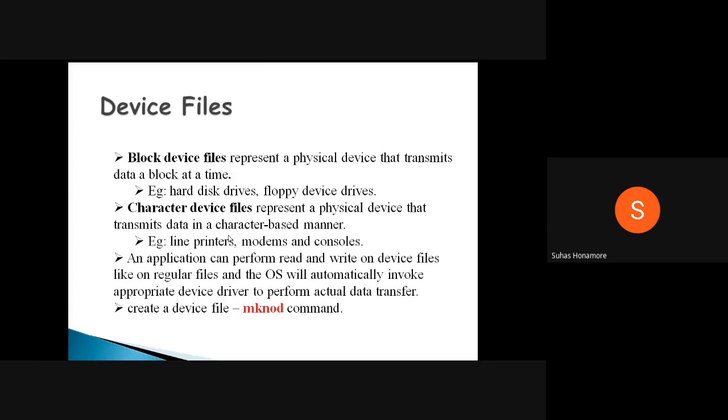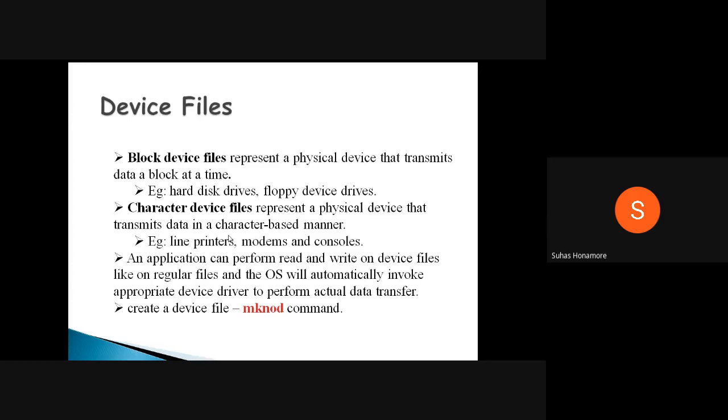Then next is the device file. Whatever devices are connected to the system, those devices are also treated as files. You may have some device drivers, but Unix always treats them as a kind of file. In this we have two categories: one is the block device file, and the other is the character device file.